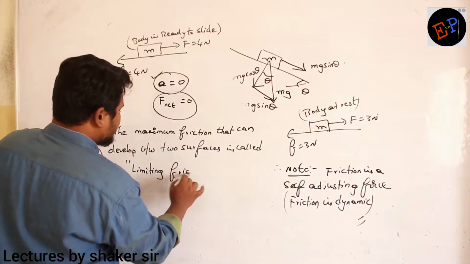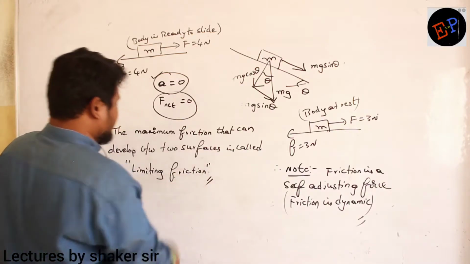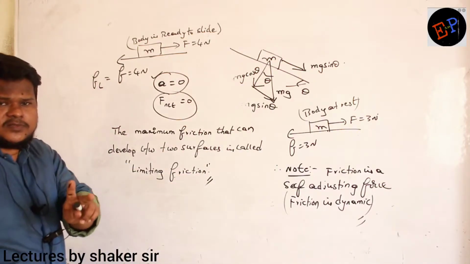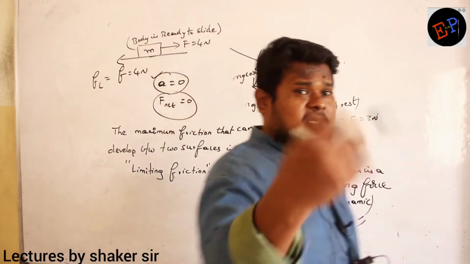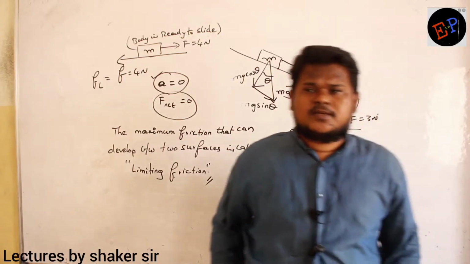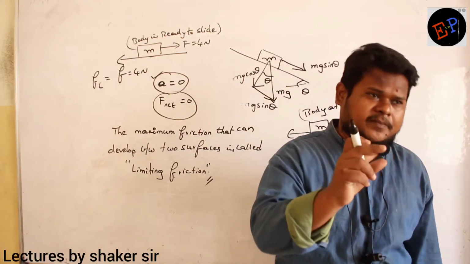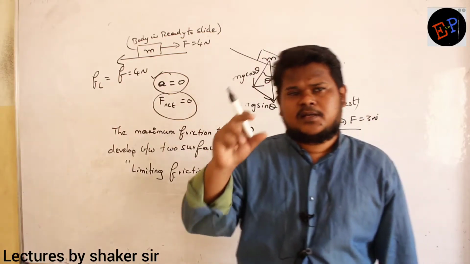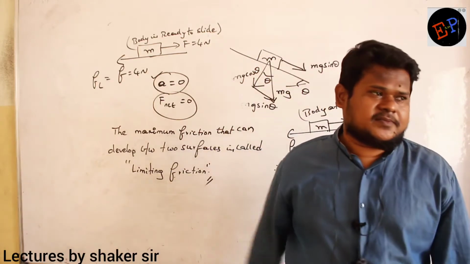So what is meant by limiting friction? The maximum friction which can develop between two surfaces. More than that is not possible. Are you able to understand? So friction always has a limit. Friction always has a limit. Beyond that, friction cannot increase.